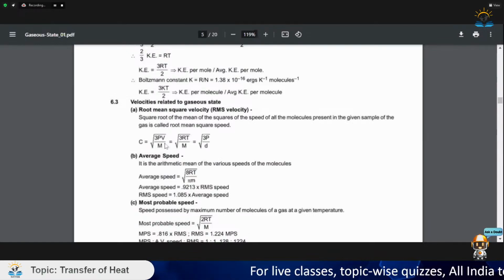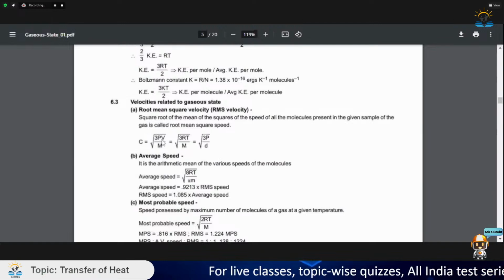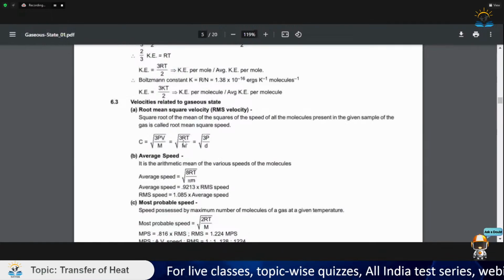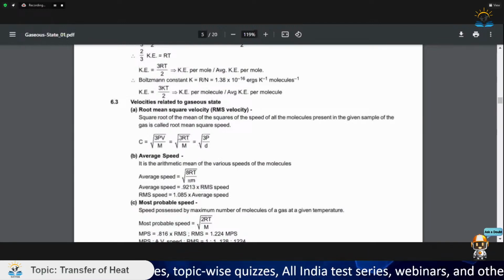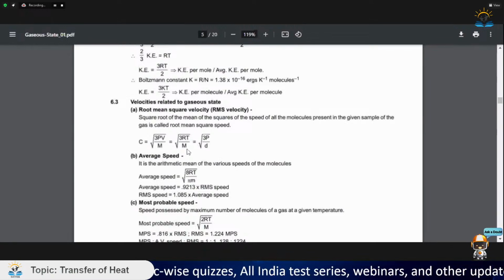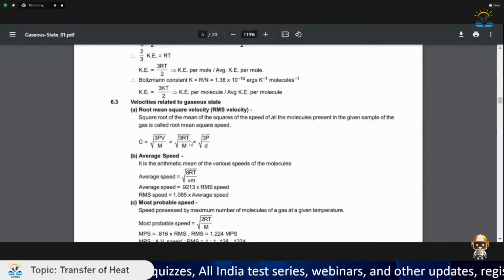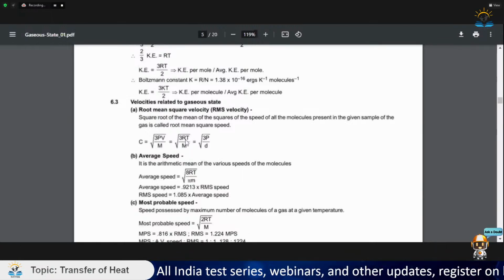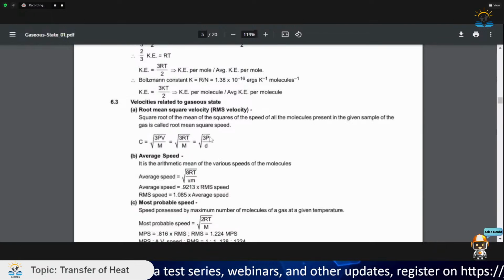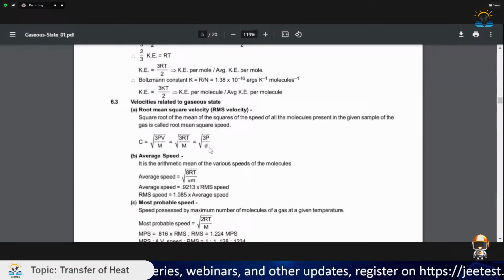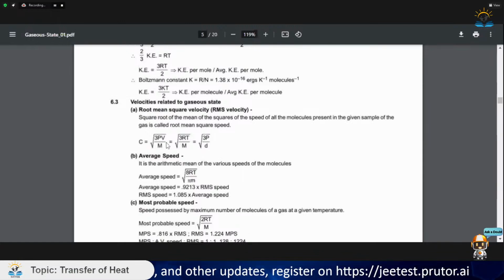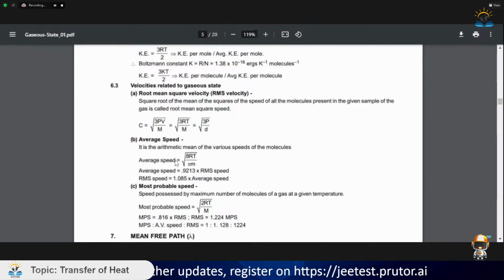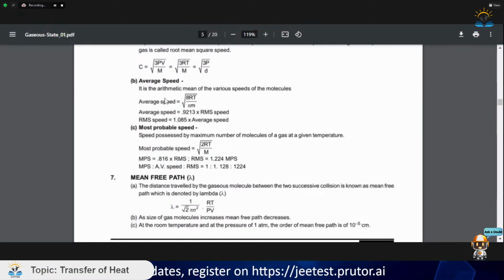So we have this formula, and then we replace PV by nRT. So we get root of 3RT by M, since there is only 1 mole. Also, we divide M by volume, and here also we divide by volume. So we get RT by V as P, and we get root of 3P by d, where d is the density. So basically you have to learn this formula, root of 3RT by M, and these two formulas can also be derived. And what is average speed?